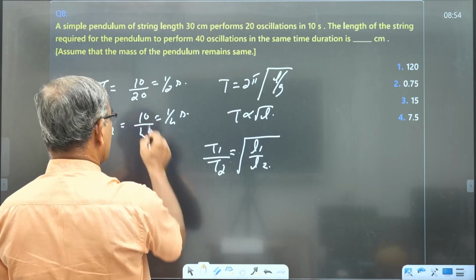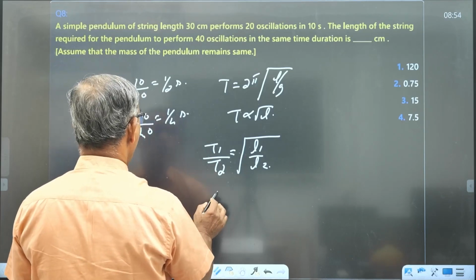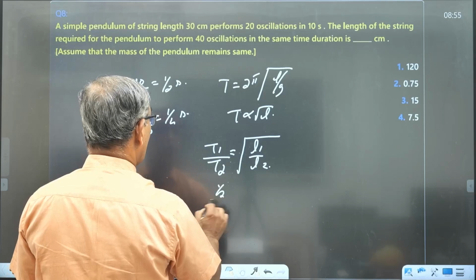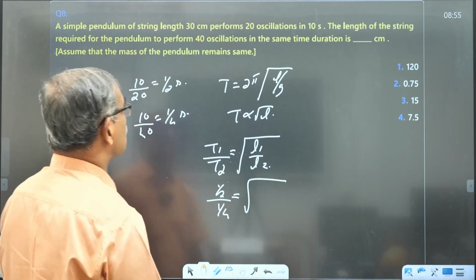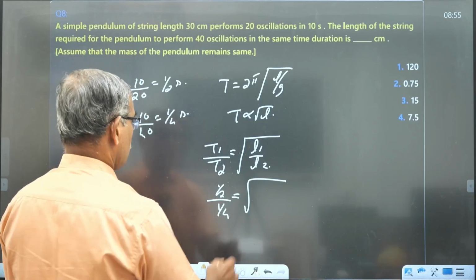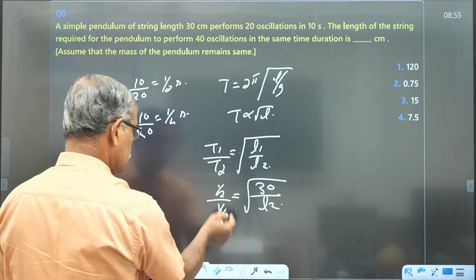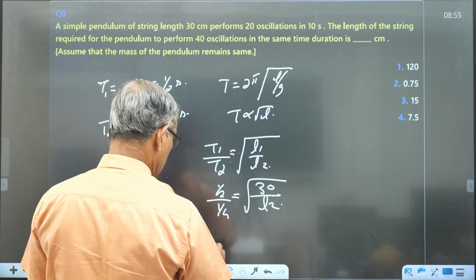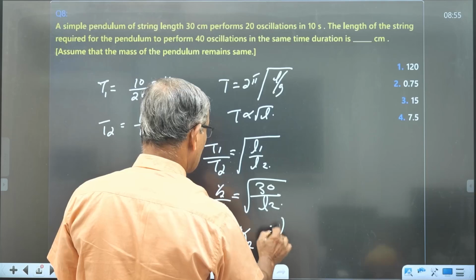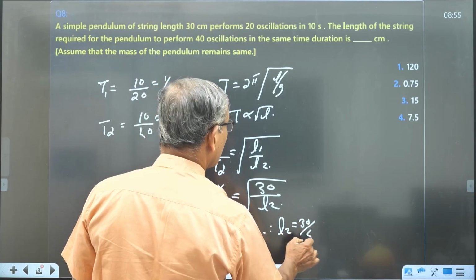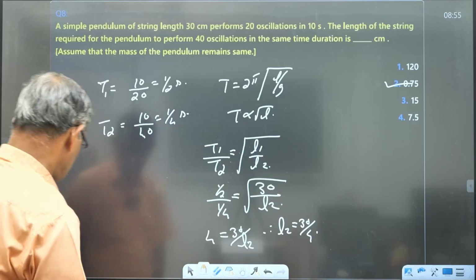On calculation, T1 by T2 is equal to 2, that is, 1 by 2 divided by 1 by 4 is equal to root of L1 by L2. In the first case the length is 30, so L2 is equal to what? Squaring, 4 is equal to 30 by L2. Therefore, L2 is equal to 30 by 4, which is 7.5. The answer is 0.75.